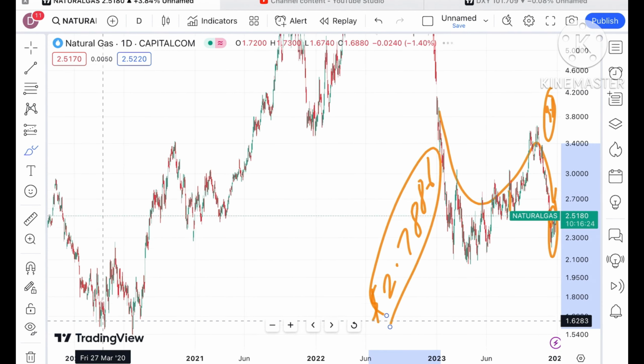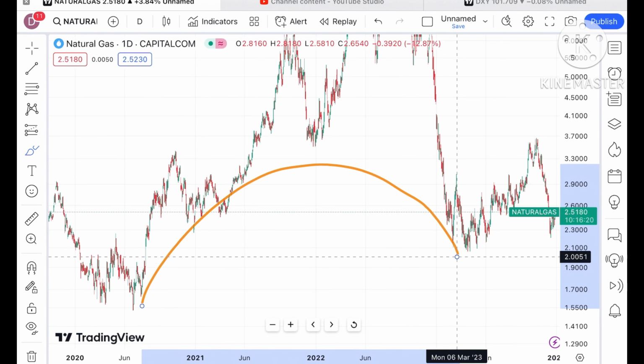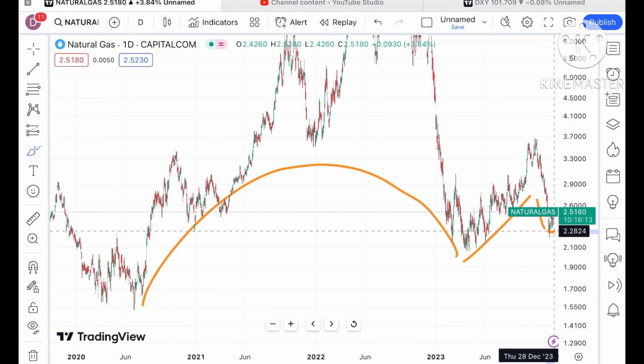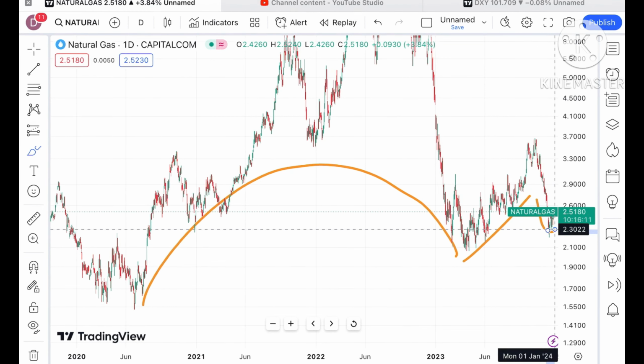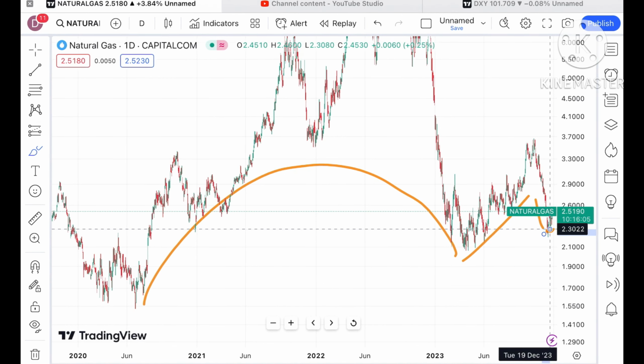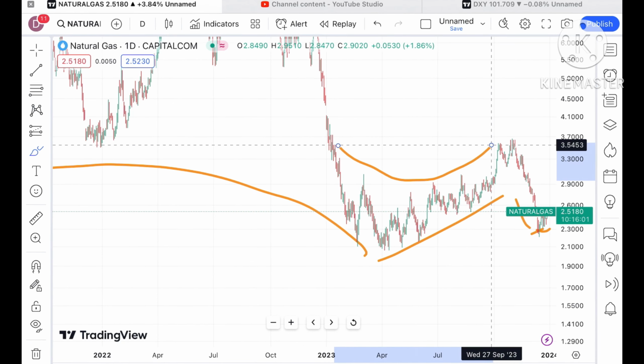Now if you look at the overall trend, there is an opposite U pattern forming. After that there is a high. Since the opposite pattern is forming, chances can be high that if the price again starts falling below a level of around 2.3, we can see a further downfall. If you look at a month-wise chart, you will see clearly this pattern is forming, and this is another pattern. So chances can be high, and the dollar.